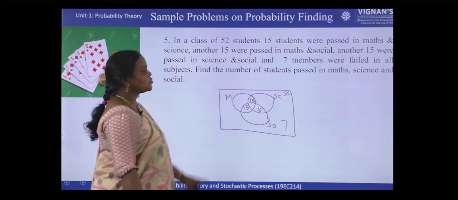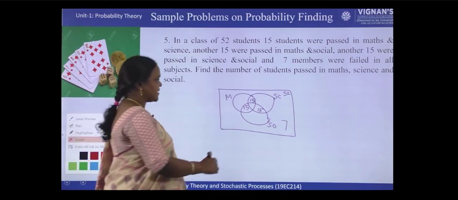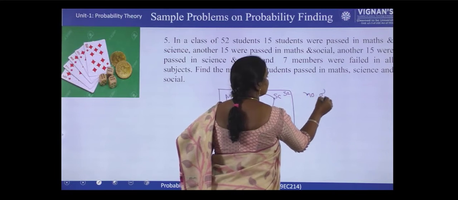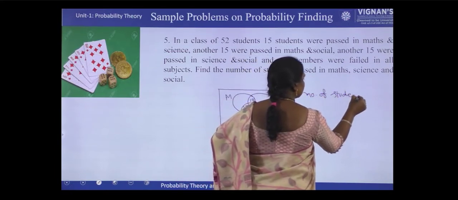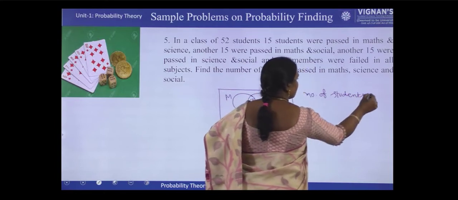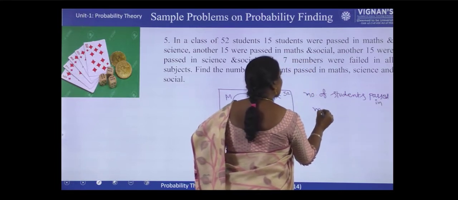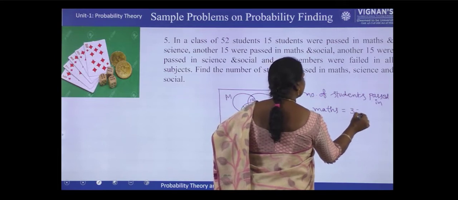Now what is the question? Find the number of students passed in maths. How many students passed in maths? 15 plus 15, so 30.